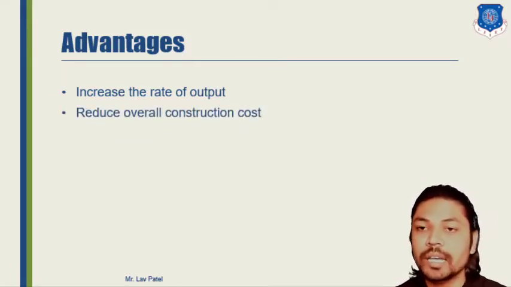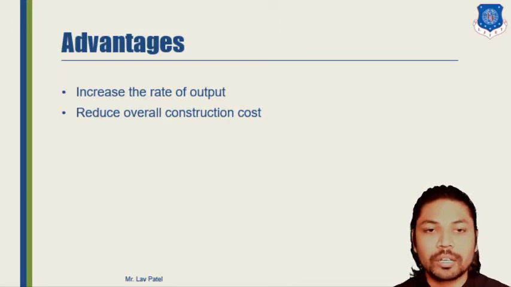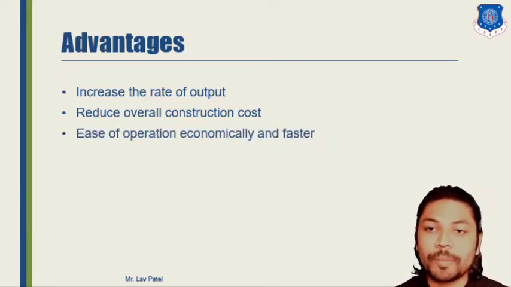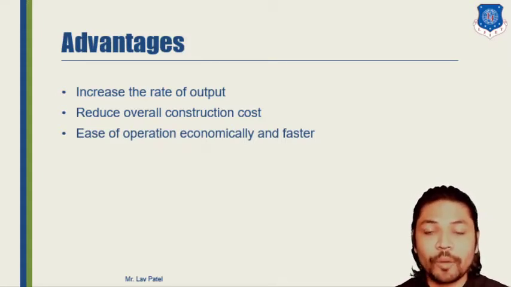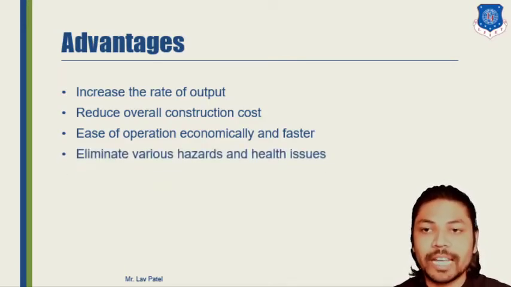Second, it reduces the overall constructional cost, which is based on cost. Third, ease of operation, economical and faster. If my operation is very smooth and economical, ultimately it saves time. Fourth, it eliminates various hazards and health issues.